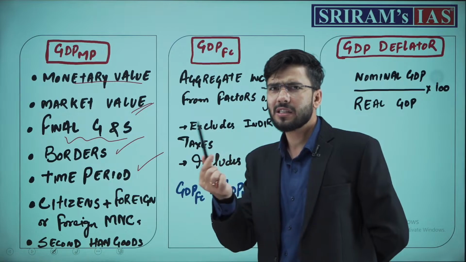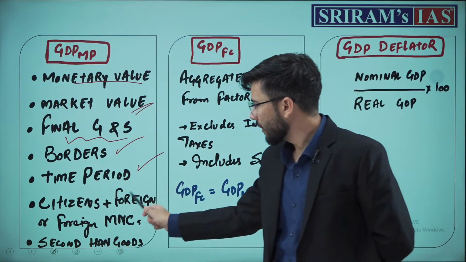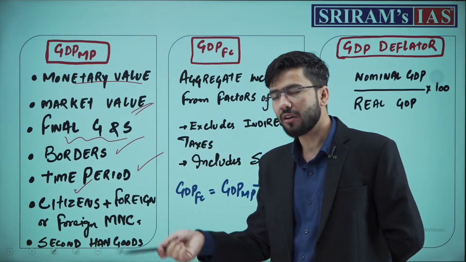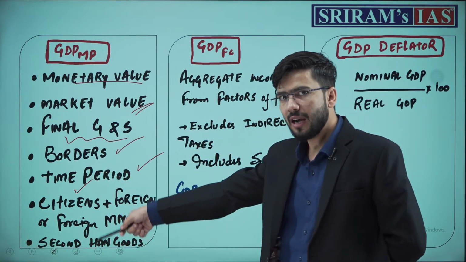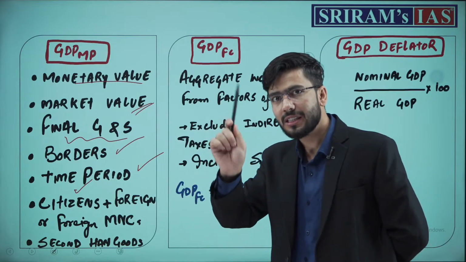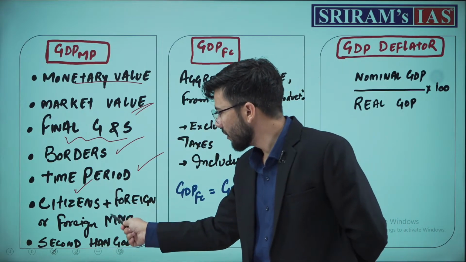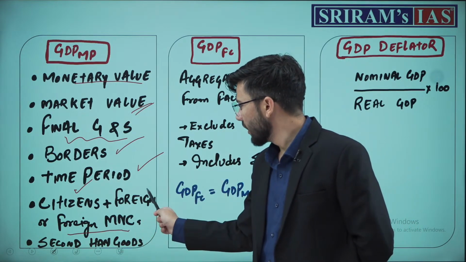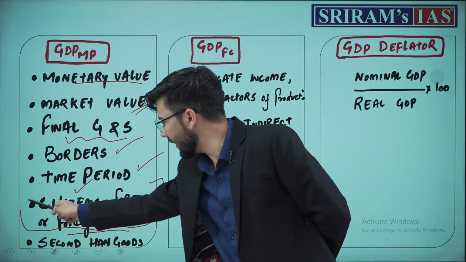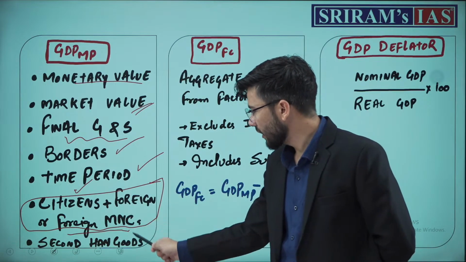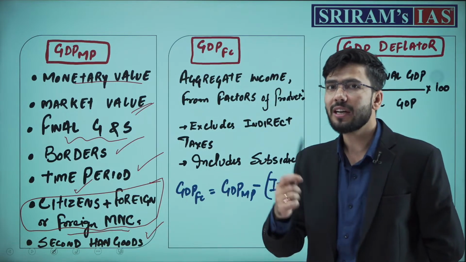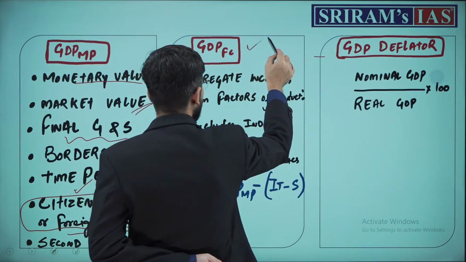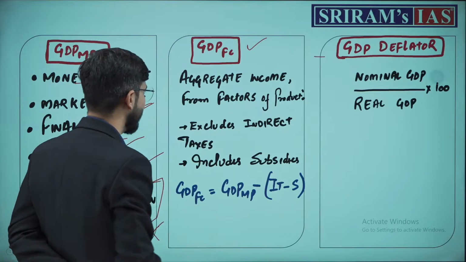Time period fixed, 1 year or 1 accounting year. In GDP, we calculate the income or the production by citizens and foreigners, both citizens and foreigners, or the foreign MNCs also. Their production is calculated in what? GDP. Remember one more thing, second hand goods are not calculated in this figure.